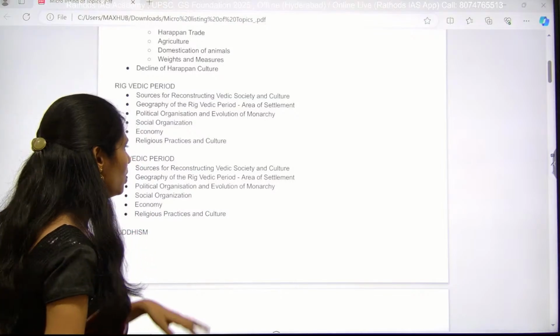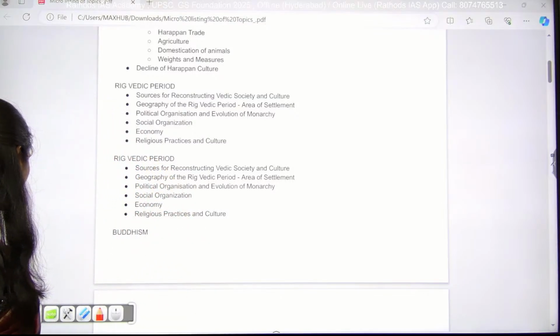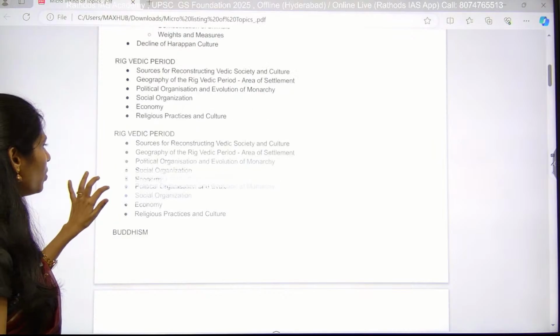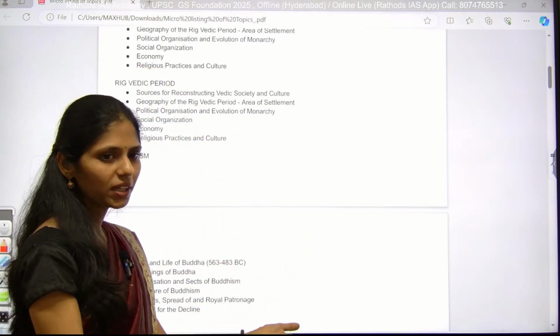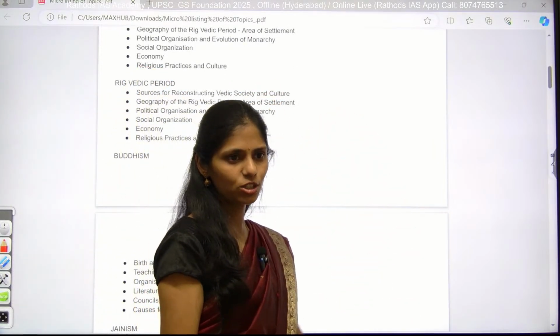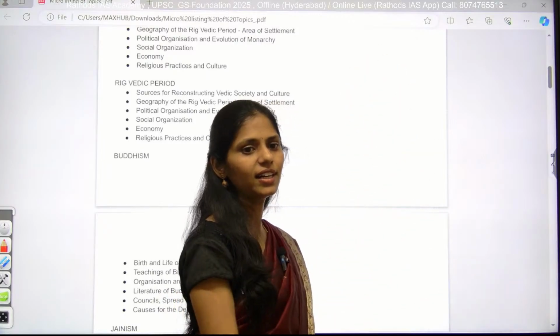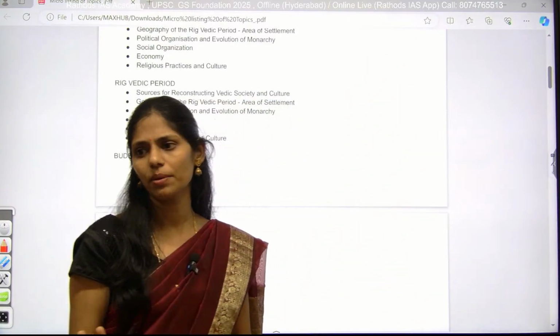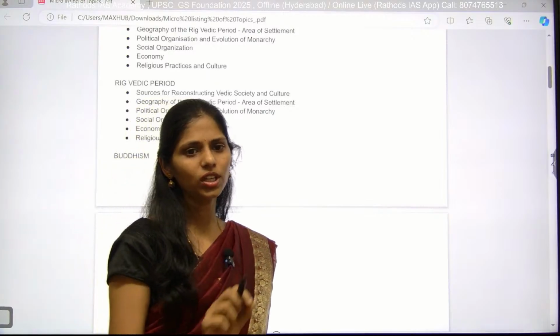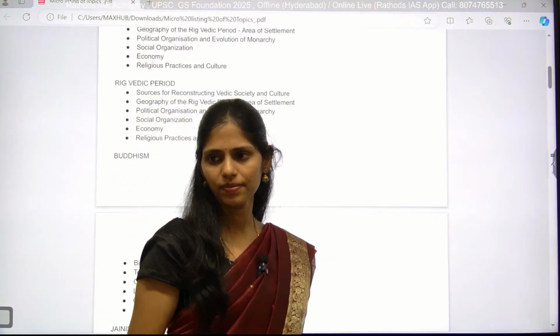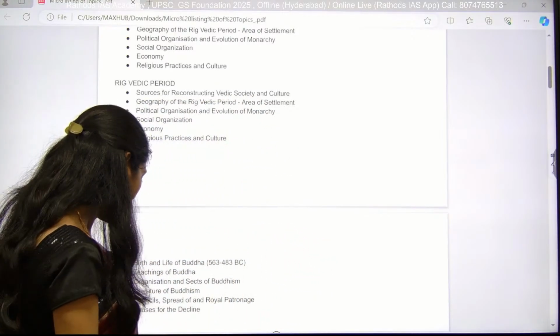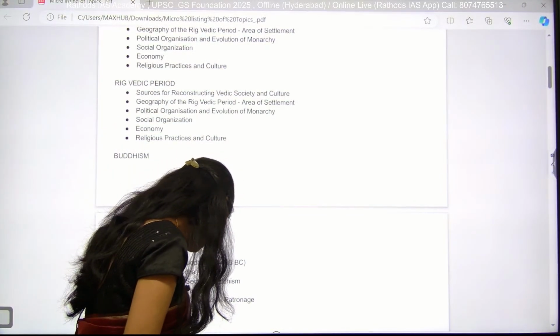Any doubts? So this is about the later Vedic period, and my sincere request is whenever you are reading those, try to make the notes on a single A4 size page. One side early Vedic and another side later Vedic, then it will be very easy to compare. And if you get any question, you can easily answer that. Clear? Online students, any doubts?